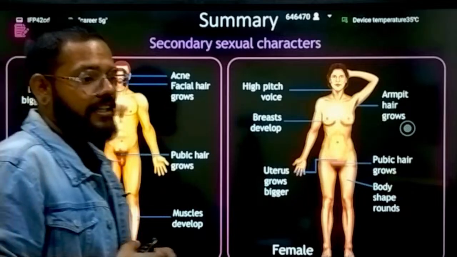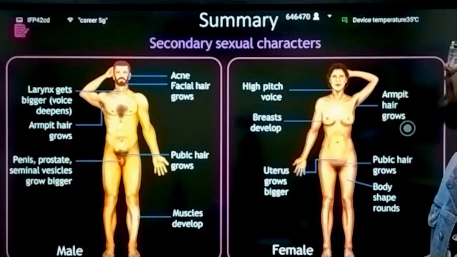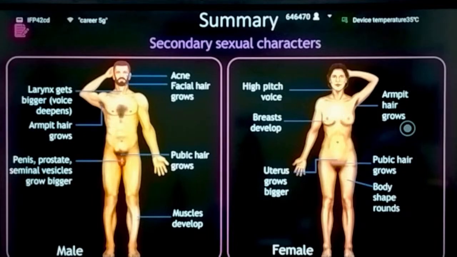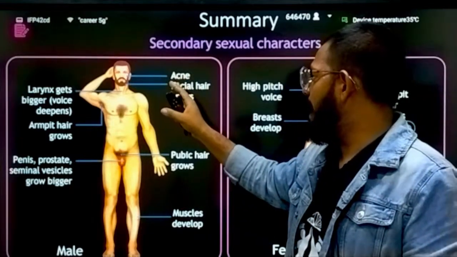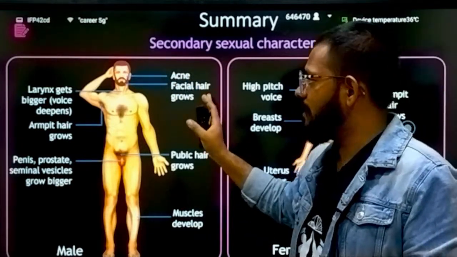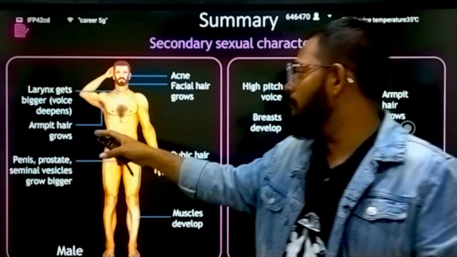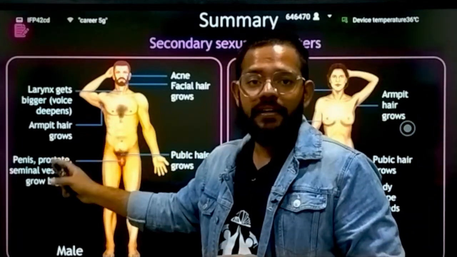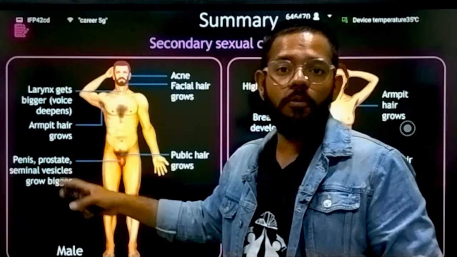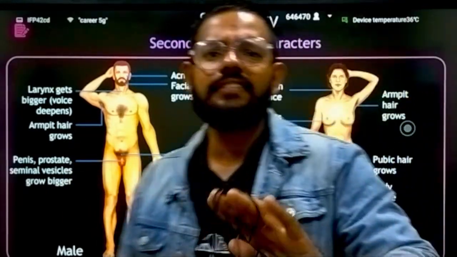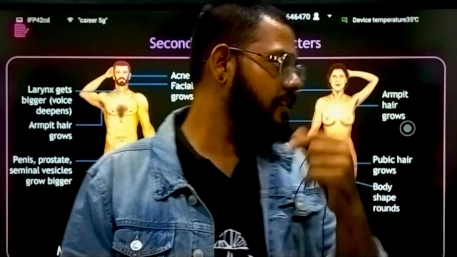So now tell what we studied. Okay, we studied first the secondary sexual characters of male and female. In male we find acne, facial hair growth, larynx gets bigger due to which voice becomes deeper, armpit hair growth. Penis, prostate, seminal vesicle grow bigger. Pubic hair growth, muscle development, these all are the secondary sexual characters in male.